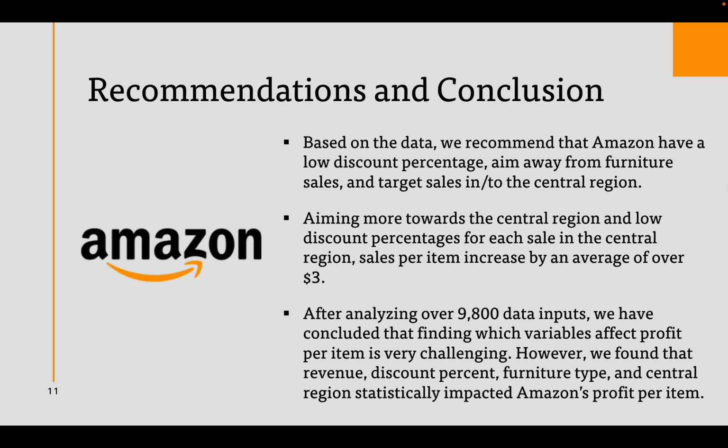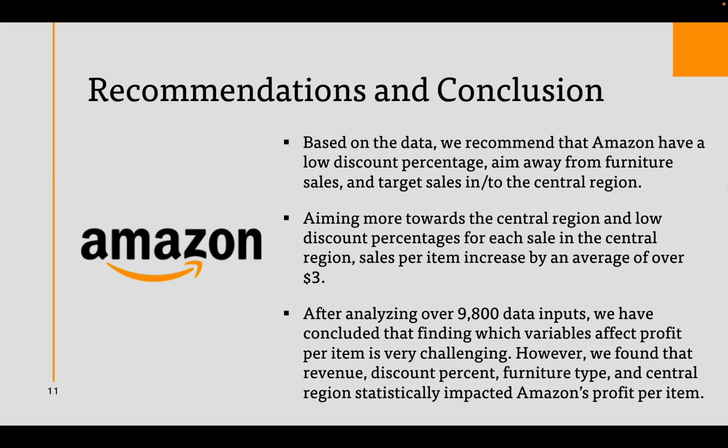What we found. Based on the data, we recommend that Amazon have a low discount percentage, aim away from furniture sales, and target sales in the central region. Aiming more towards the central region and low discount percentages for each sale in the central region, sales per item increased by an average of over $3.